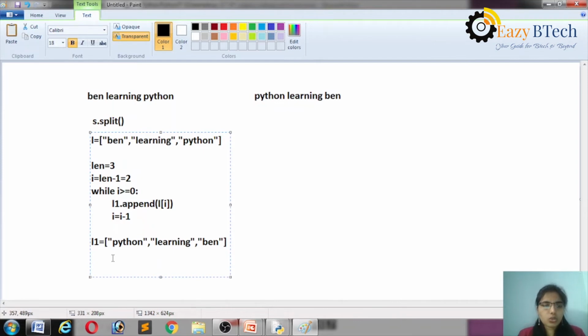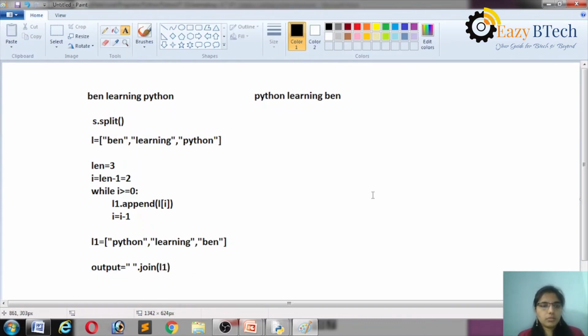Okay, I have to join these strings to one string. For this we are using the join predefined function. For example, I will take output or result variable is equal to space dot join of L1. That's it.